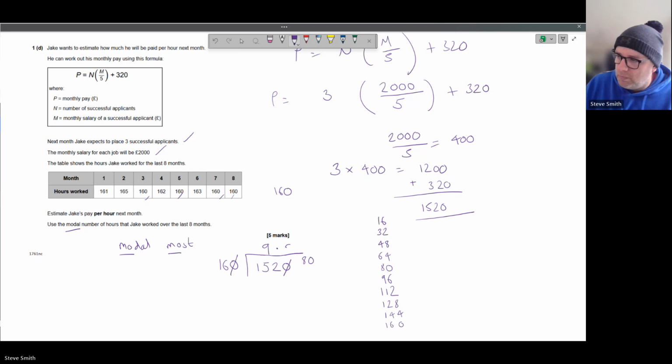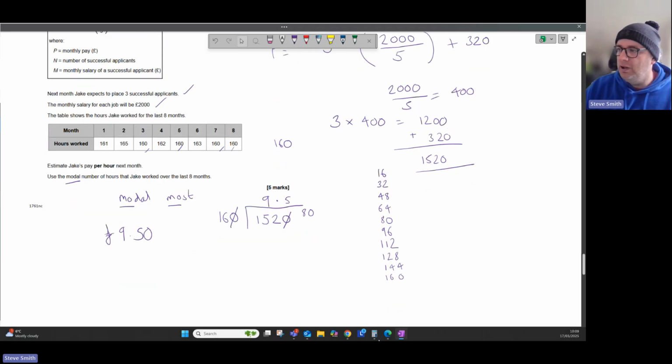Look. So for that sum now, it becomes pounds and pence again. Don't forget, because it wants to know how much you can get paid per hour. So we can't write 9.5 in pounds like that, can we? It becomes £9.50. And that is a non-calc question, quite heavily involved. I'd say the most difficult part will probably be the division part at the end.